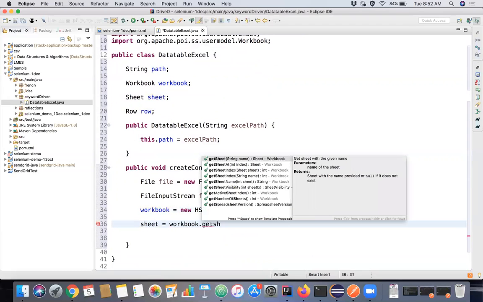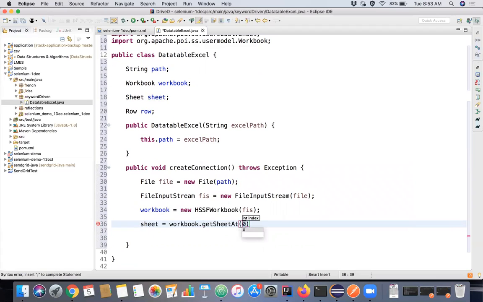You can get the sheet by using its name, using its index and all. For simplicity's sake, I'm just going to use the index, getSheetAt index 0. So now we have successfully established a connection to our Excel sheet.